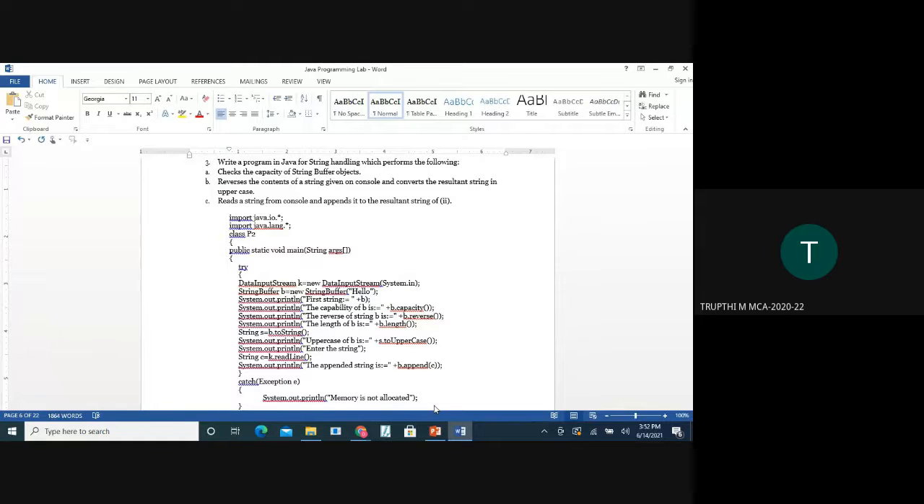The next is we are printing the length of the buffer, and then we are storing the buffer in a string using toString, and the same string that we have stored, we are converting that into uppercase. And we are taking the input from the user and we are appending that to the string, ma'am. Okay.